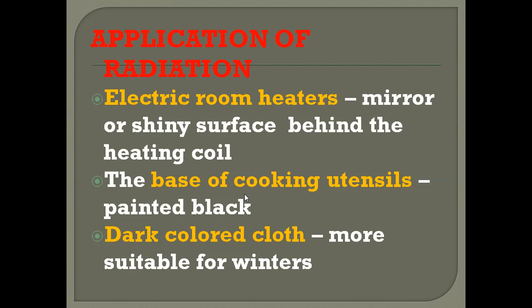So the radiation principle is used in electric room heaters. The base of cooking utensils is painted black because it can absorb more heat energy and cook the food in less time. Dark colored cloth is preferred in winter because it absorbs more heat of the sun. So this is about applications of radiation.